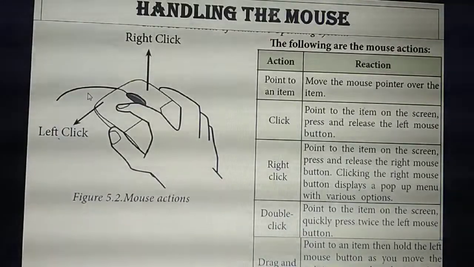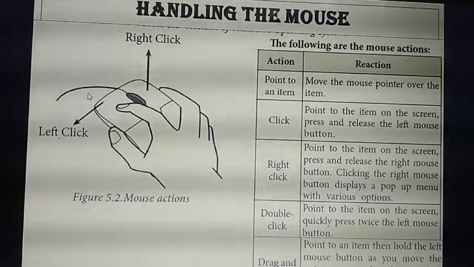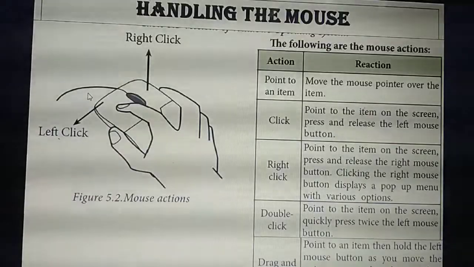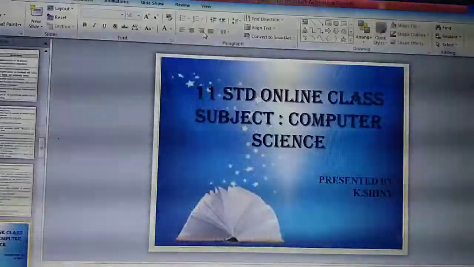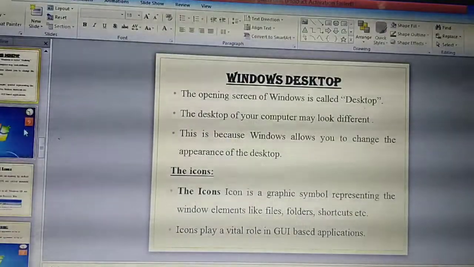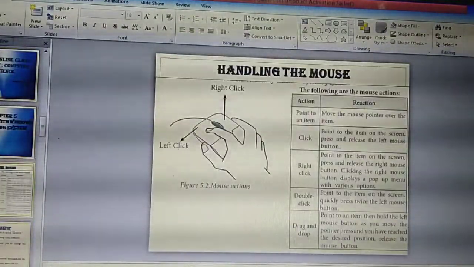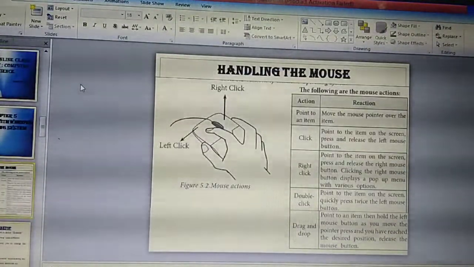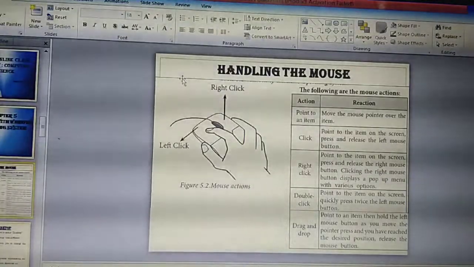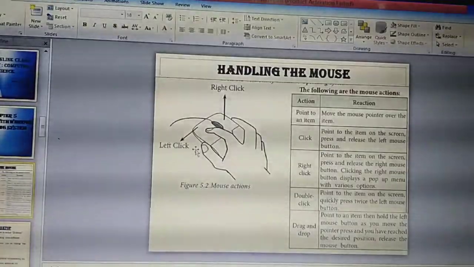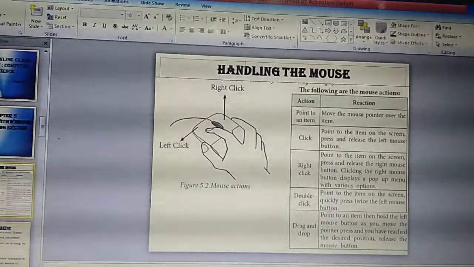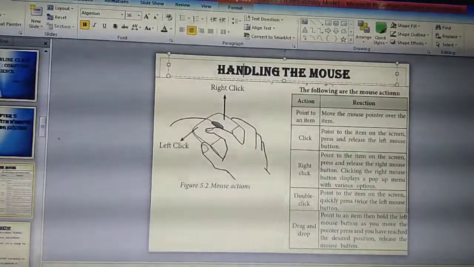That is called what? Double click. Next one is drag and drop. For example, listen. What do you mean by drag and drop? What's the use of drag and drop? I need to move a particular item. What do you mean by drag? Drag means select and move. I need to move the particular item from here to there, or there to here.